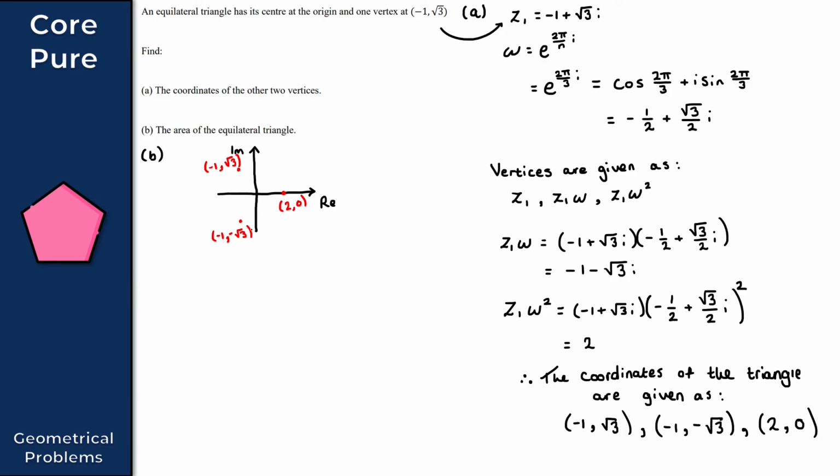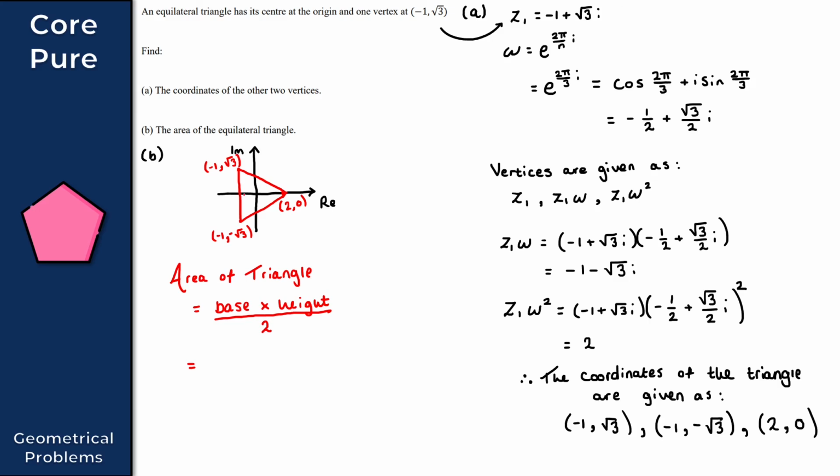So if we join these 3 points together, then we obtain our equilateral triangle. So as I've said, this isn't perfect, but it doesn't look too bad. So this here then is my equilateral triangle. So for the area of this triangle here, the area of the triangle will be equal to base times by height divided by 2, right? Nice and straightforward here. So base times by height, and this is all over 2.